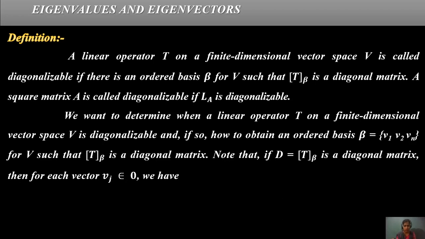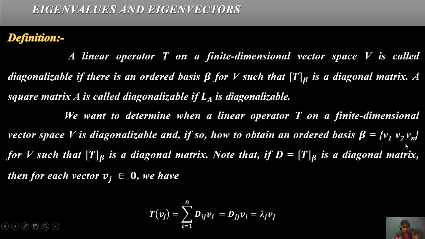Okay, T is a linear operator and D is a diagonal matrix, then each vector vj in beta satisfies T vj equals the summation over i equals 1 to n of D ij vi, for all v1 to vn.